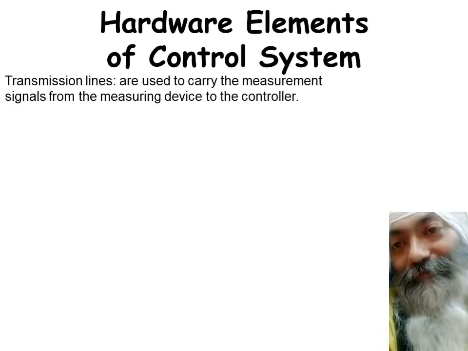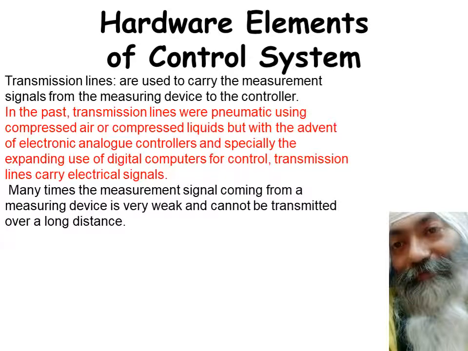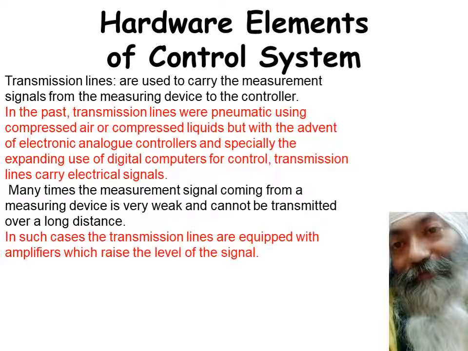Coming back to the transmission lines, which are used to carry the measurement signals from the measuring device to the controllers. Earlier I told you that it used to be in terms of pneumatic signals. Now we have it in electrical form, especially digital form. So it's almost essential that we do away with the pneumatic form and go in for electrical signals, LAN wires for example. And these signals which are initially obtained from the transducers are very weak, and they have to be transmitted over a long distance, so they need to be amplified, so that their level can be raised.